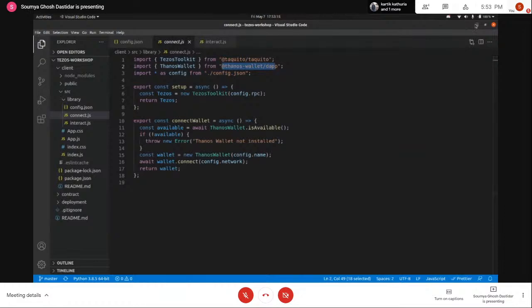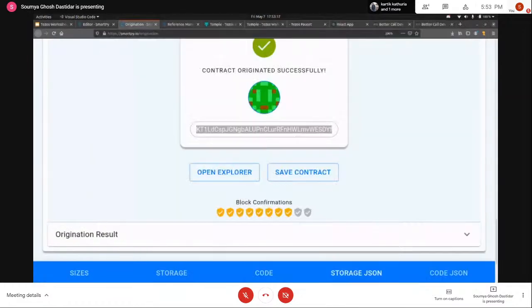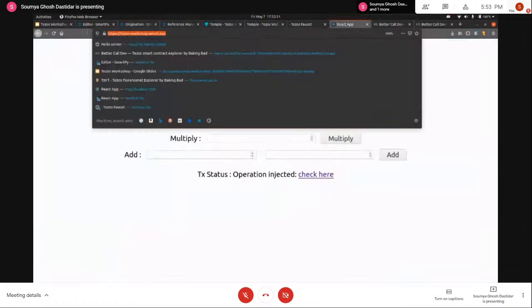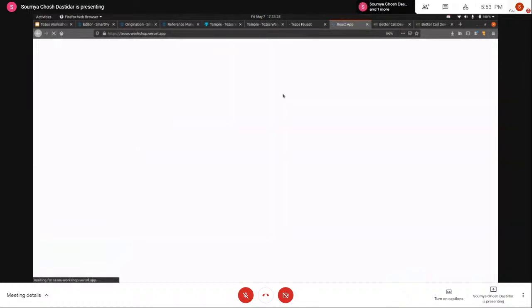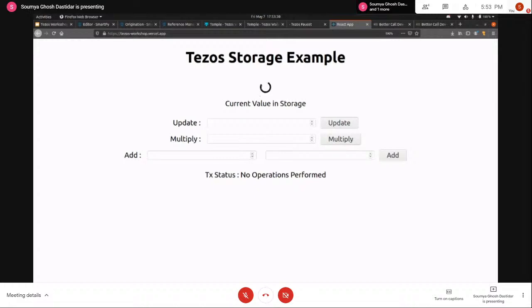So let me just run the code. I've already deployed the application here. You can see this is the URL of the application that is already deployed, and I can just refresh the page. You can see the storage value is initially set to 0, like we had done while deploying the contract.